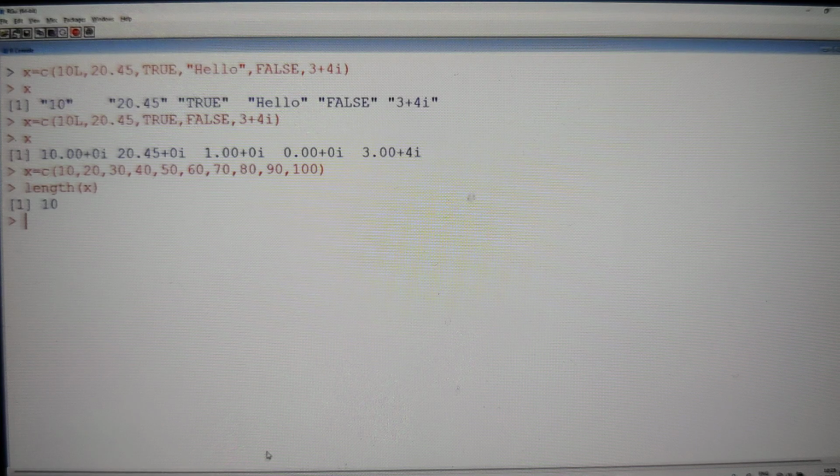But here, index does not start with 0. Index will start with 1. Very simple. First element is first, second element is second, last element is last. That's it. So what we have to do, guys? See there, very easy and simple. This is your x. I want to get the fifth element. See there, guys. It is going to be x of 5.